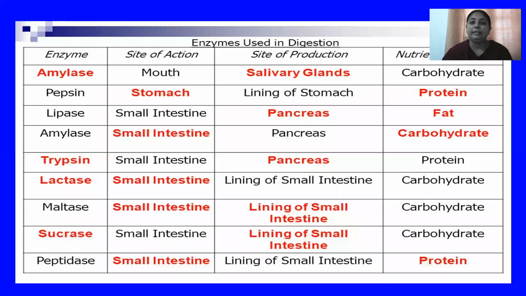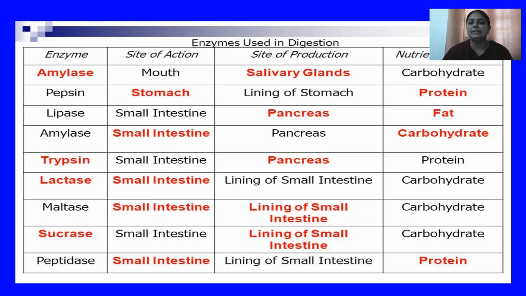Students, here I have shown you a flow chart that contains the names of the enzymes, their site of action, their site of production, and the nutrients on which these enzymes generally act. So go through this flow chart. The different enzymes present in the process of digestion are amylase, pepsin, lipase, trypsin, lactase, maltase, sucrase, and peptidase. Amylase is found in the mouth, the site of production is the salivary glands,